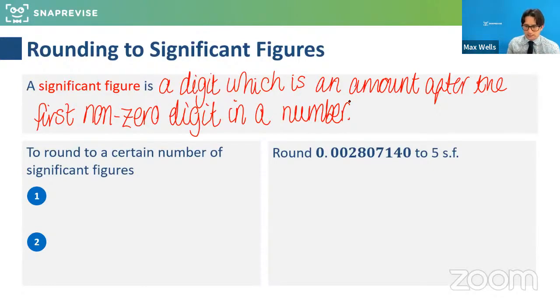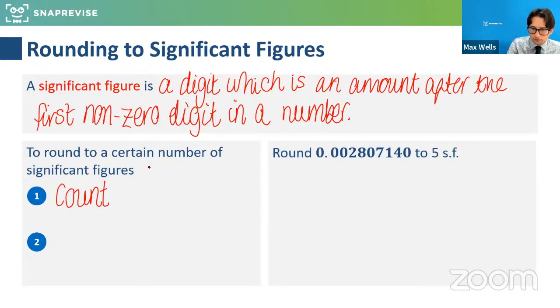So what I was mentioning is that significant figures is where the number takes its first significant part and it kicks in. Can anyone suggest why this might be better to use than decimal places? Why significant figures, from a scientific point of view or a practical application? Why we might choose to use significant figures instead of decimal places? When would there be a problem always using decimal places? I'd be really interested if anyone could suggest that in the chat, because it's a really important point we maybe don't pause to think about. When are significant figures better or more appropriate than decimal places?